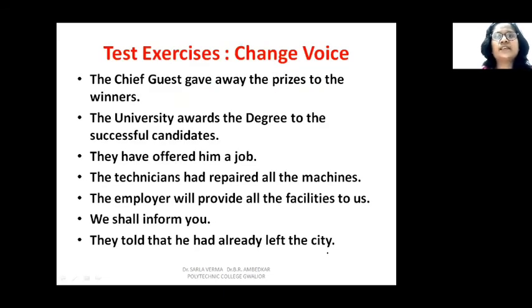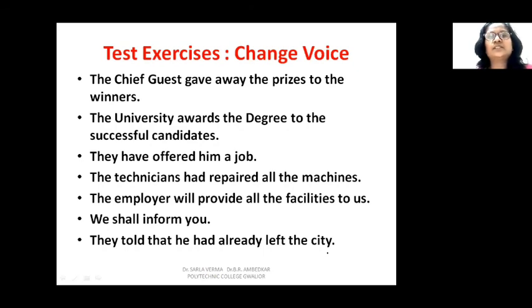Now, these are the test exercises. You have to change the voice of these sentences. The chief guest gave away the prizes to the winners. The university awards the degree to the successful candidates. They have offered him a job. The technicians had prepared all the machines. The employer will provide all the facilities to us. We shall inform you. And they told that he had already left the city.